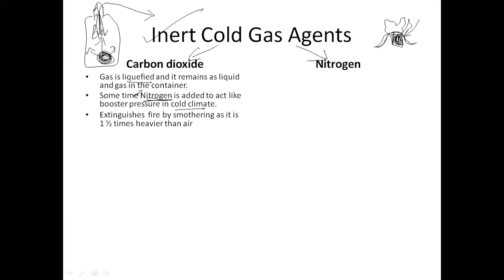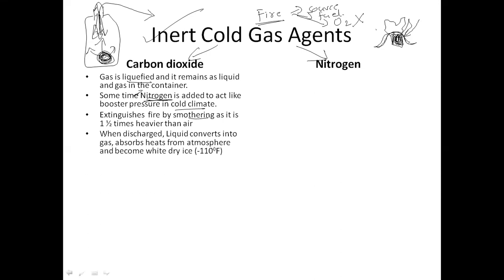Right? In the beginning only I told you there are three things required for the fire. If these three requirements are met, then the fire will start. They are source of fire, fuel, and oxygen. So what I'm doing here is eliminating the oxygen. That is called the smothering effect or oxygen dilution. That means you are reducing the quantity of oxygen reaching the surface which is burning. Carbon dioxide is heavier, so it will form a layer.